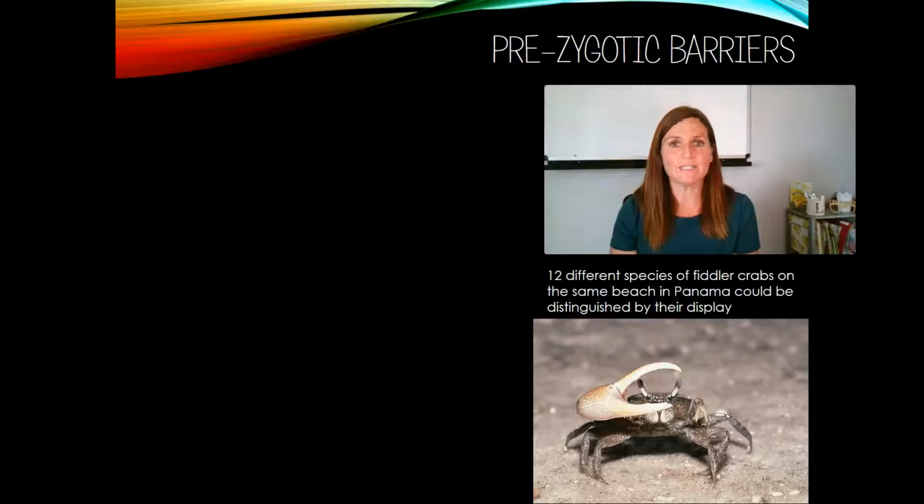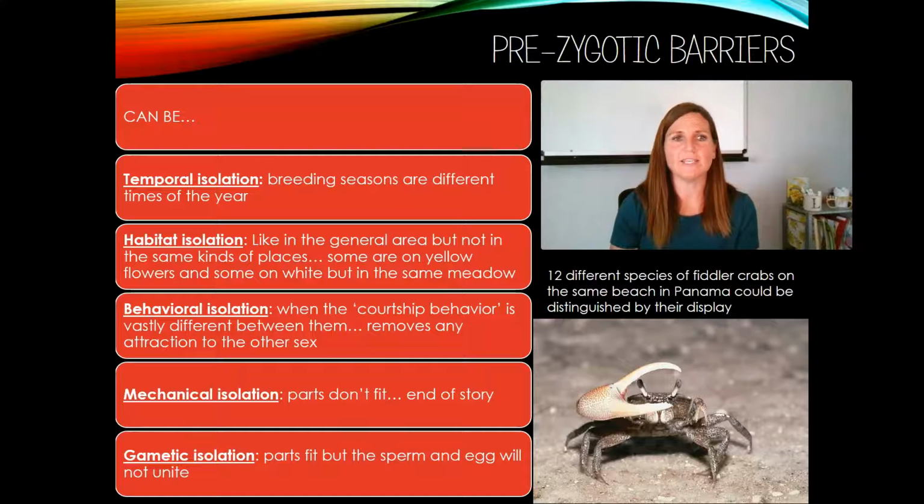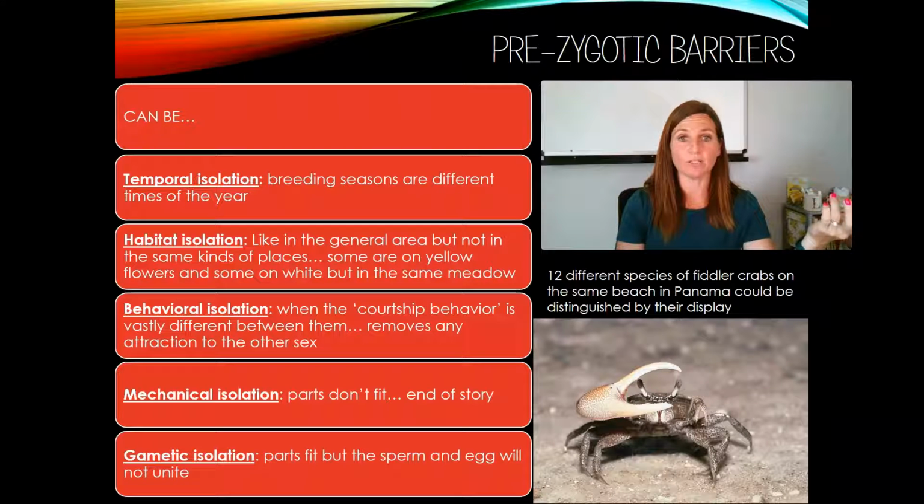We're going to take some moments now and look at the different examples of pre-zygotic barriers. In pre-zygotic barriers, we're preventing fertilization. So this is a list of all of the ways that we could prevent fertilization. The first one is temporal isolation. Temporal is time. So if you are fertile at different times of year, this happens with flowers a lot.